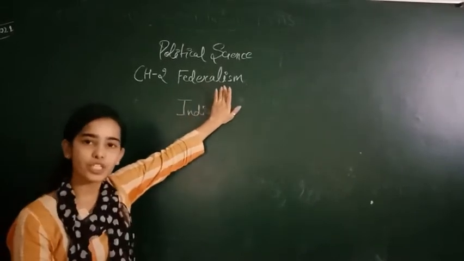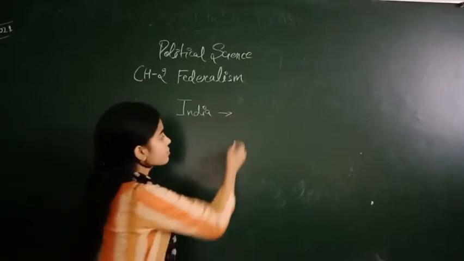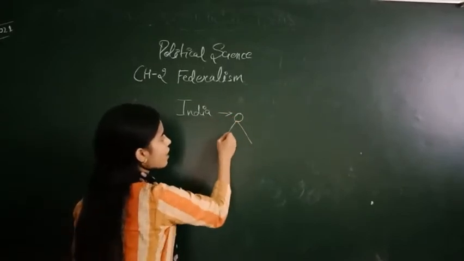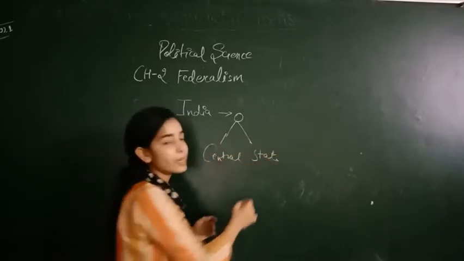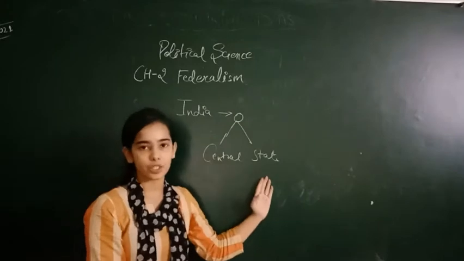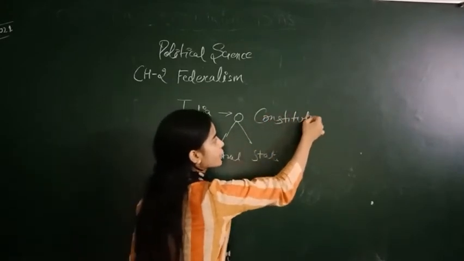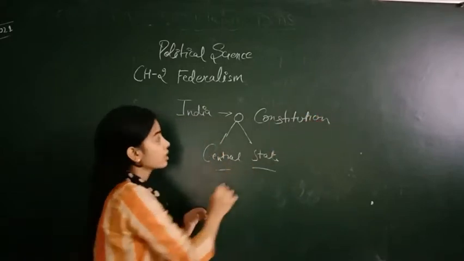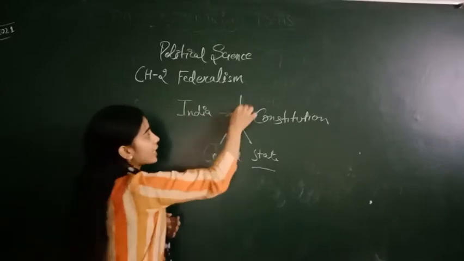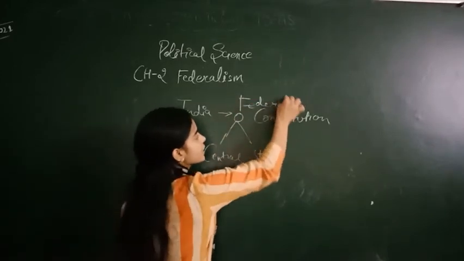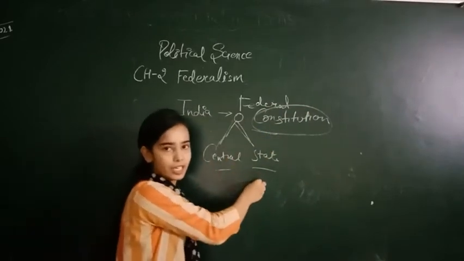So we studied the definition of federalism in the start, that federalism is a system in which power is shared between the central and state authority. And who shares the power? The constitution shares the power between the different units. And we studied that India is a federal country. Why is India a federal country? Because the constitution divides the power between the central and state government.